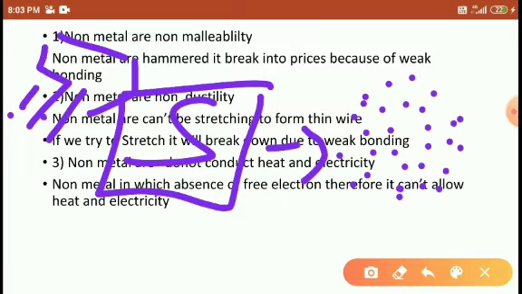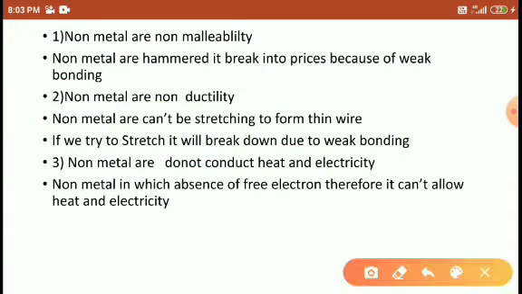So it means it cannot hold the malleable property. It cannot turn into a thin sheet. Rather, it turns into small pieces. Right, students? So why does this happen, students?